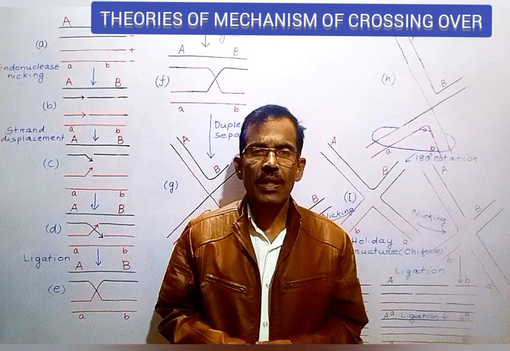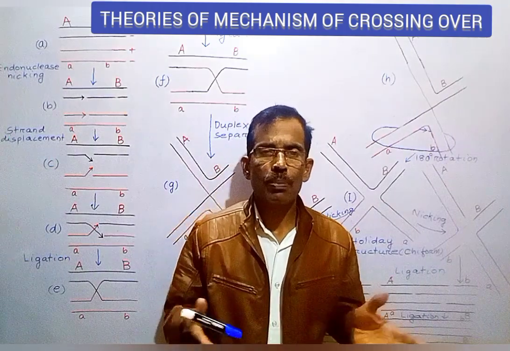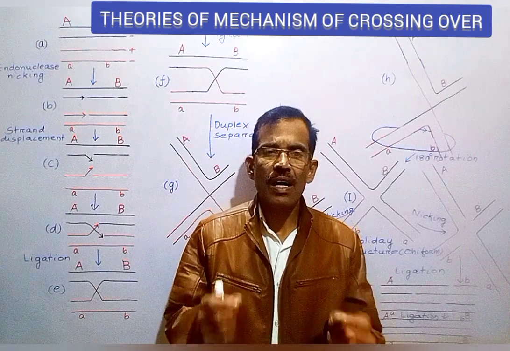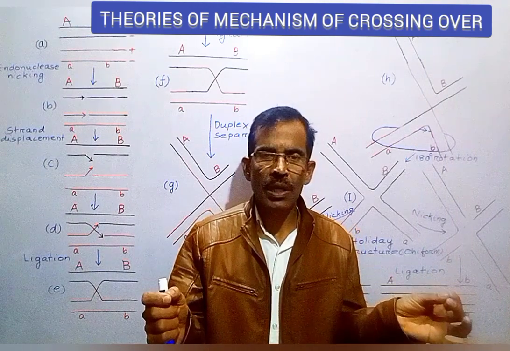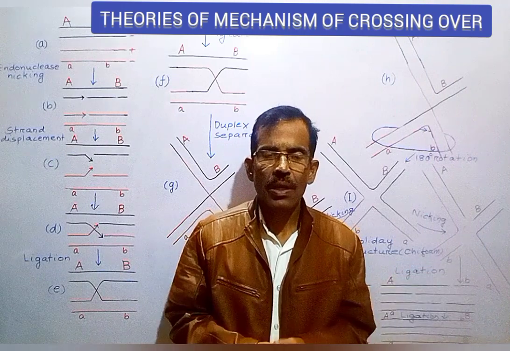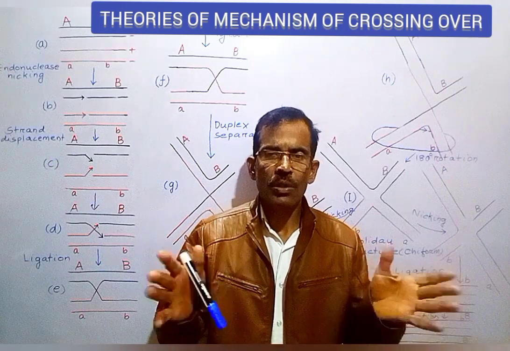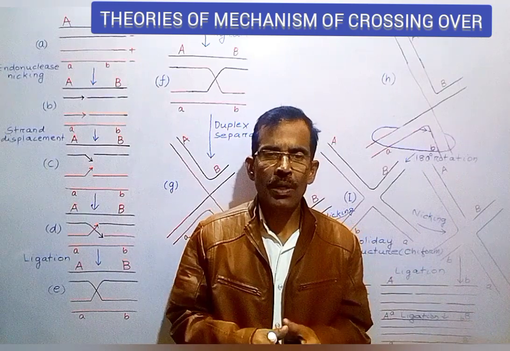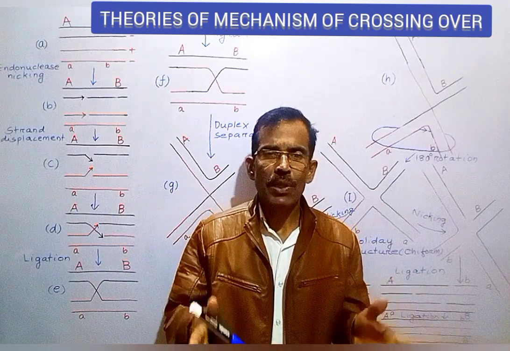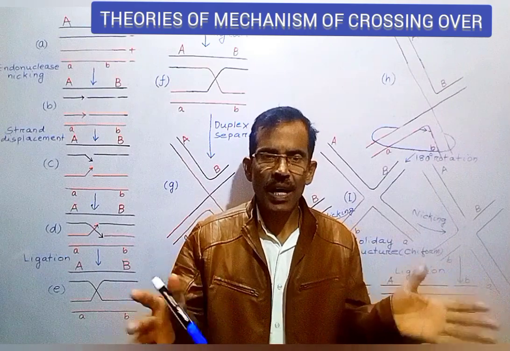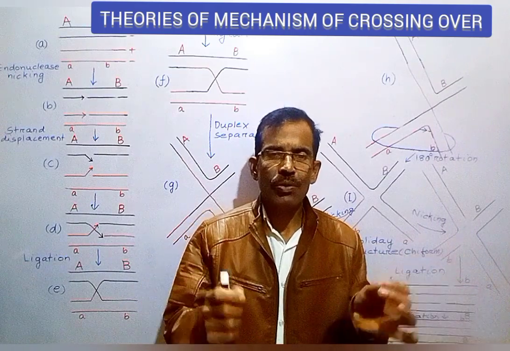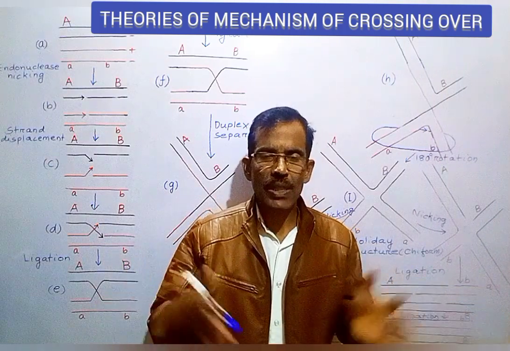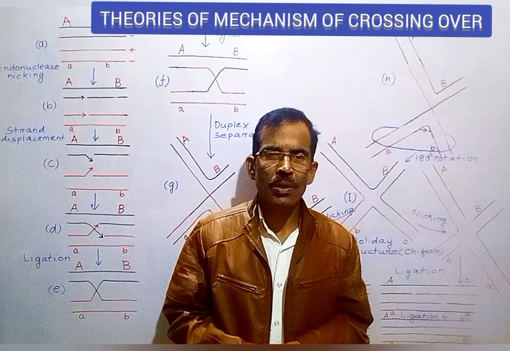Friends, genetic exchange at appropriate positions along two chromosomes with substantial DNA sequence homology is referred to as normal or homologous recombination. It means homologous recombination takes place between two chromosomes which have substantial sequence similarity. Several models attempt to explain homologous recombination.